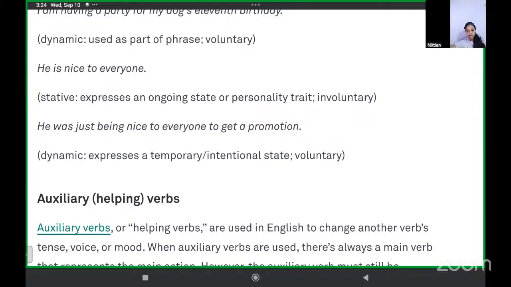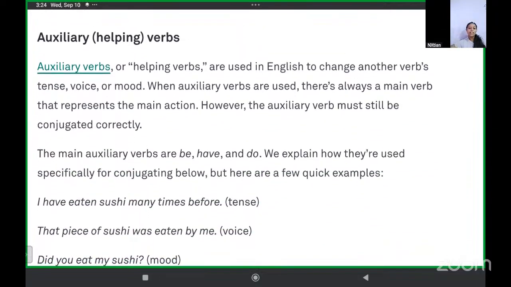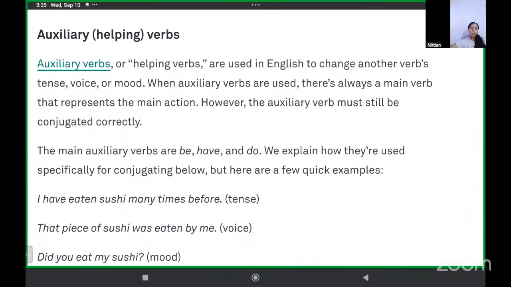Okay. Now, auxiliary or helping verbs. Auxiliary verbs or helping verbs are used in English to change another verb's tense, voice, or mood. When auxiliary verbs are used, there is always a main verb that represents the main action. However, the auxiliary verb must still be conjugated correctly. The main auxiliary verbs are be, have, and do. Okay, they are helping verbs.